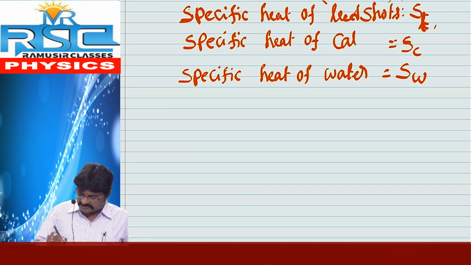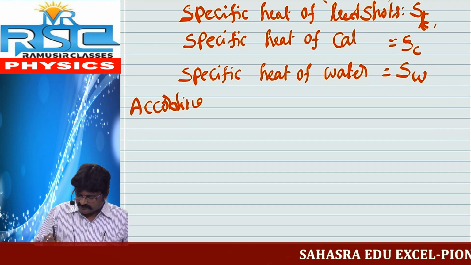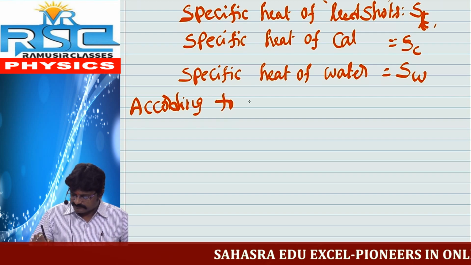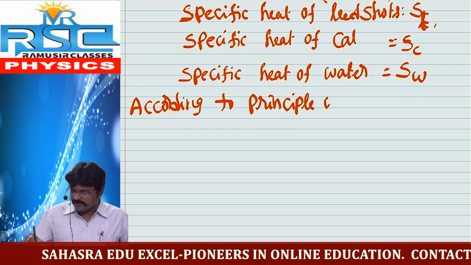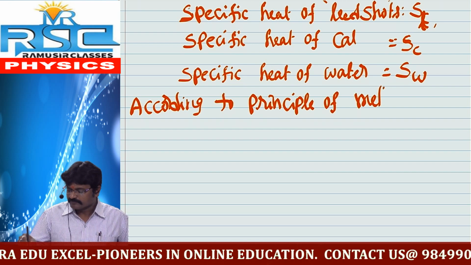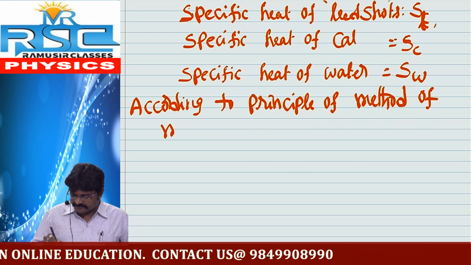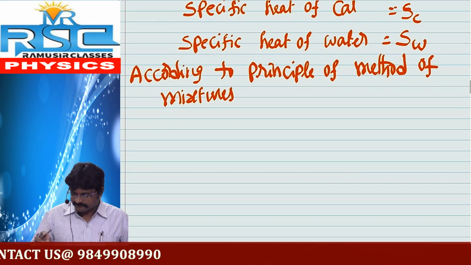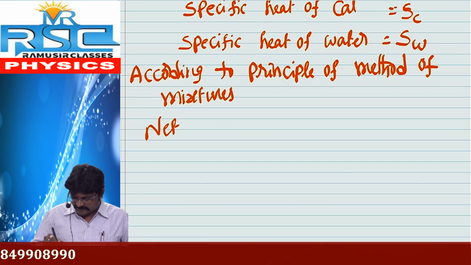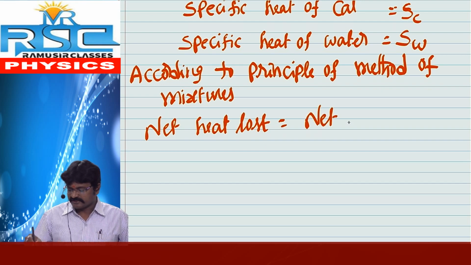According to the principle of method of mixtures, net heat lost is equal to net heat gained.